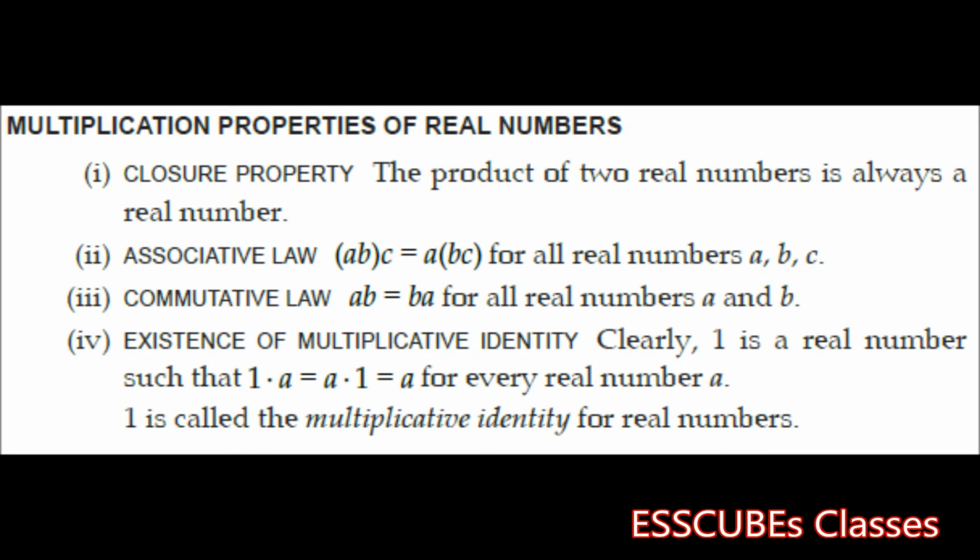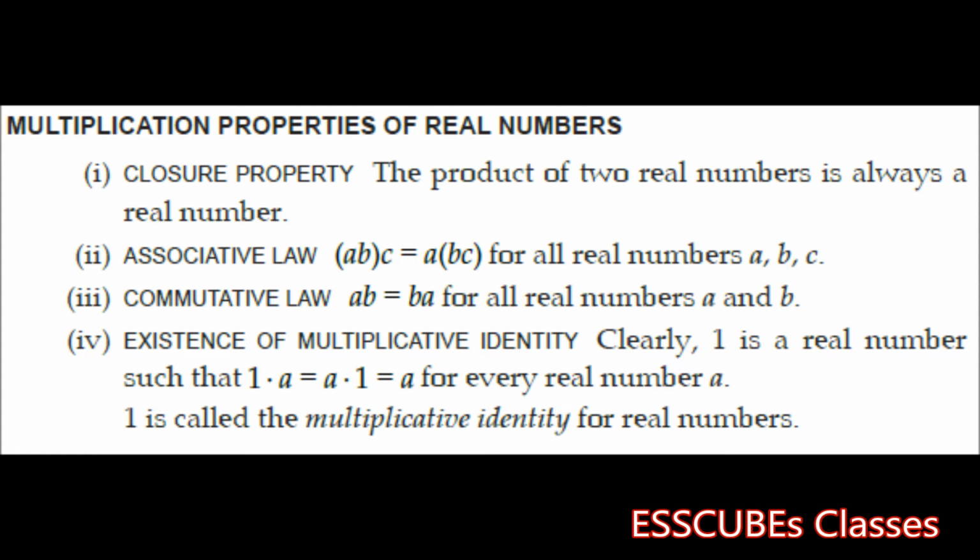Similar to addition of two real numbers, for multiplication of two real numbers, we have the multiplication properties. Again, over here we have the closure property, which says the product of two real numbers is always a real number. What is the associative law?